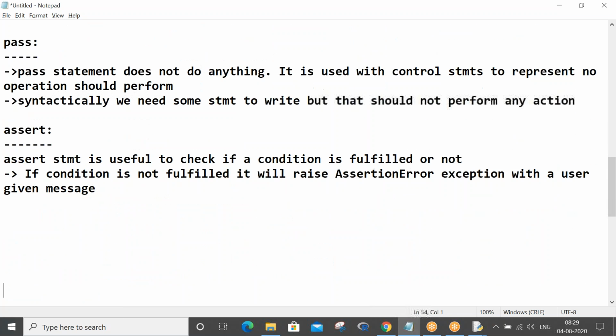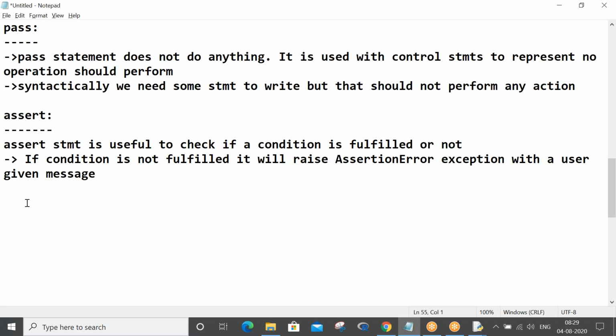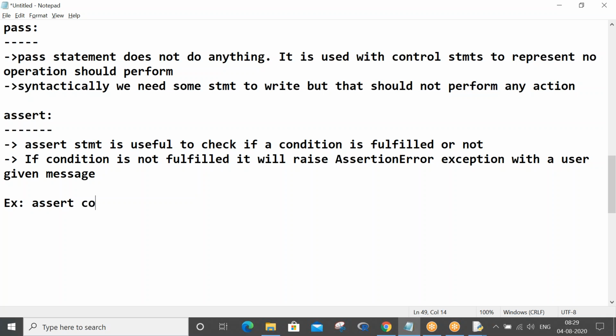So don't worry what this exception is and what this user given message is. The full 100% understanding of assert you will get when you learn exception handling, but that's okay. To whatever extent you can understand, try to take this. So syntax: assert statement, assert condition, assert condition comma message, right?